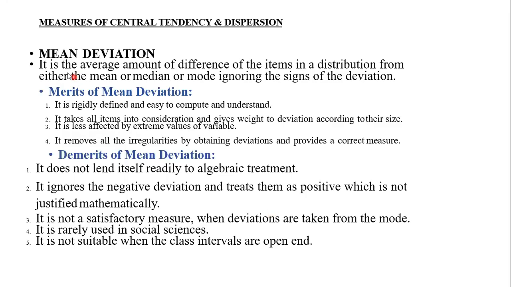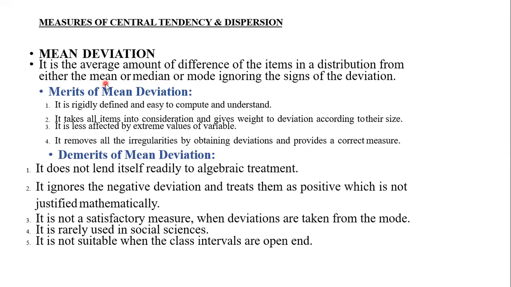So what do you mean by mean deviation? It is the average amount of difference of the items in a distribution from either the mean or median or mode, ignoring the signs of the deviation. So mean deviation is the average amount of difference we are going to find out with the help of mean, median, or mode.